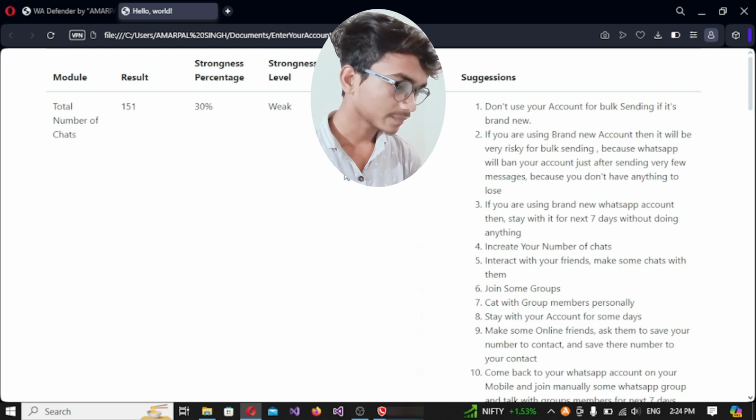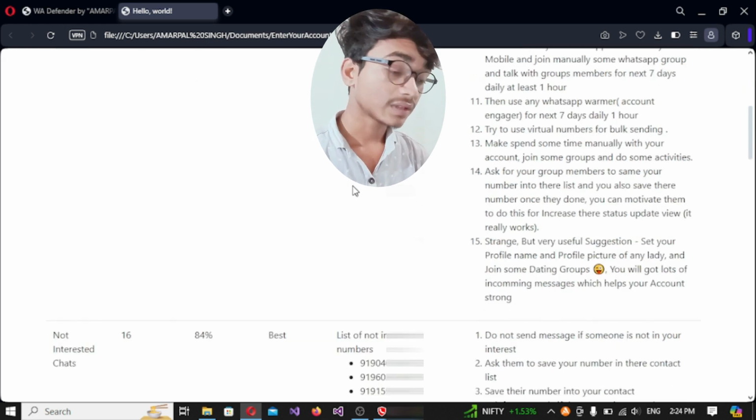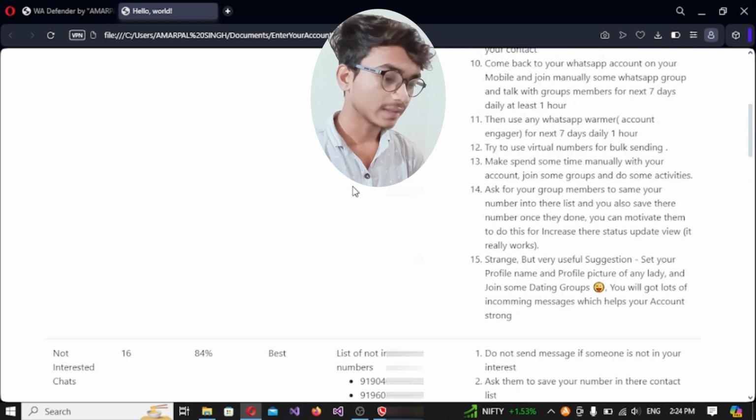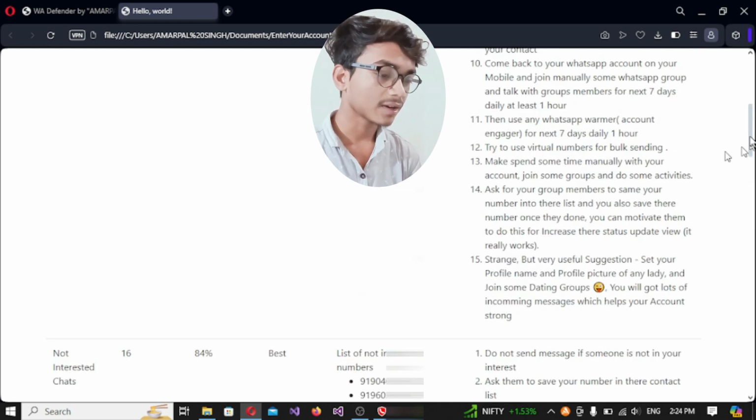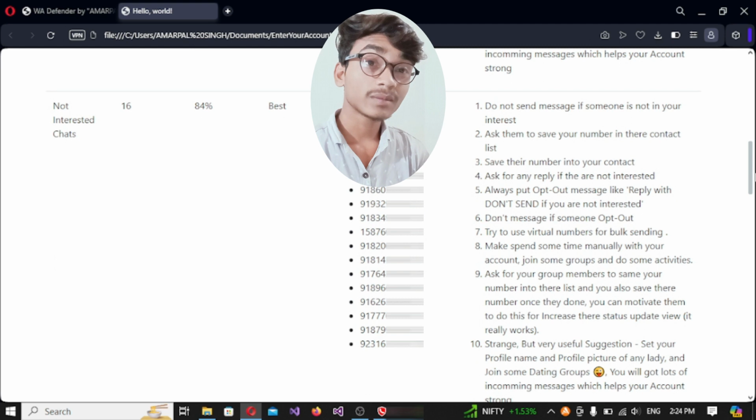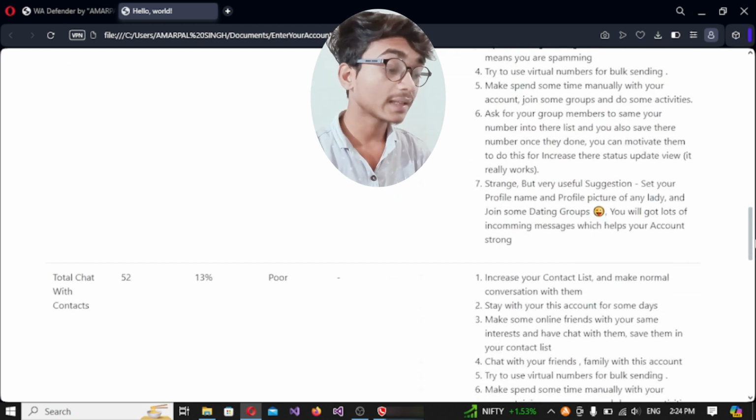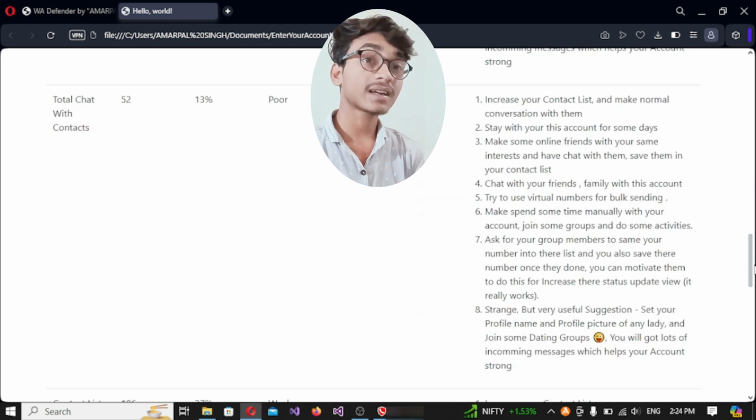Okay, so it's their quality. And I also want to say I will blur my numbers. Here I can see the list of interested numbers, means whose number is interested to chat with me. Here's the list of it, and you can see your account quality with it, and you can read it. If you will read it properly, then you can save your account for extra time.